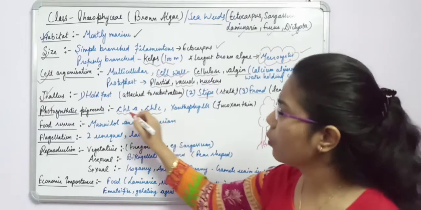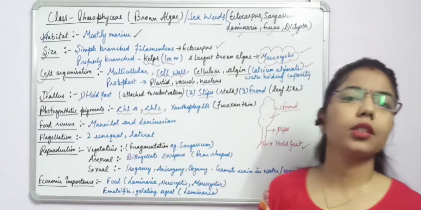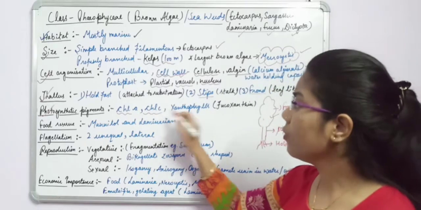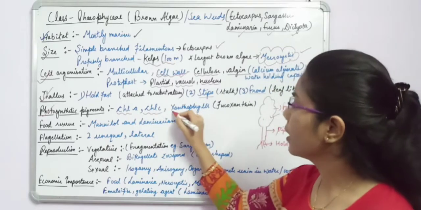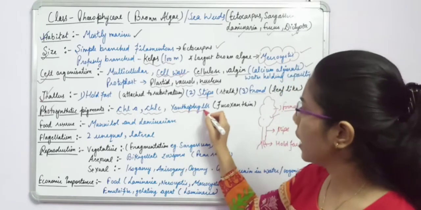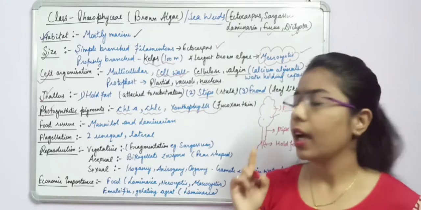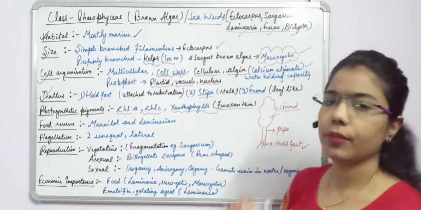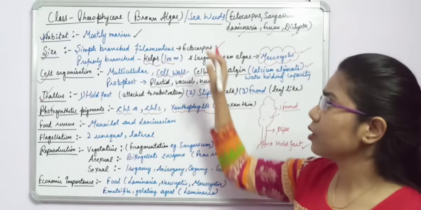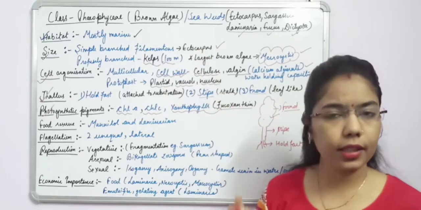Along with these, because we know that chlorophyll is responsible for green color, here along with chlorophyll we have xanthophyll. यहाँ पर क्या है? chlorophyll के साथ xanthophyll है, और xanthophyll में भी कौन सा xanthophyll है? Very important, fucoxanthin.